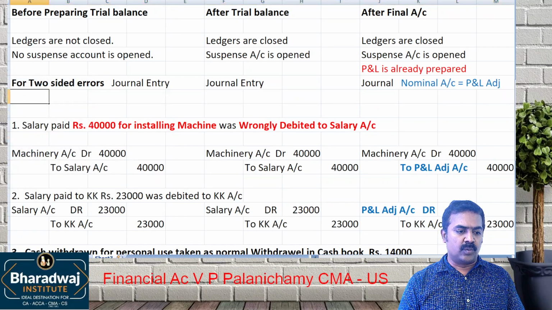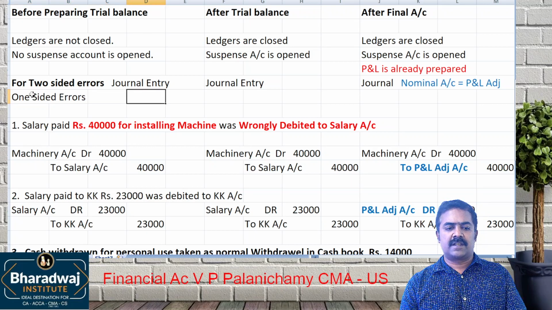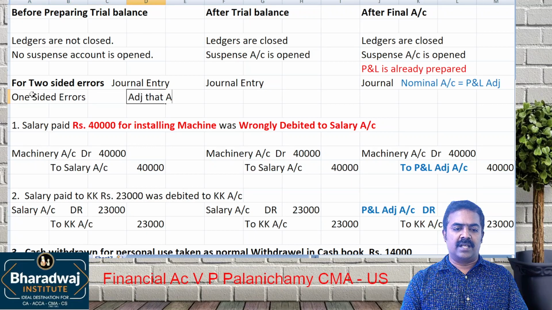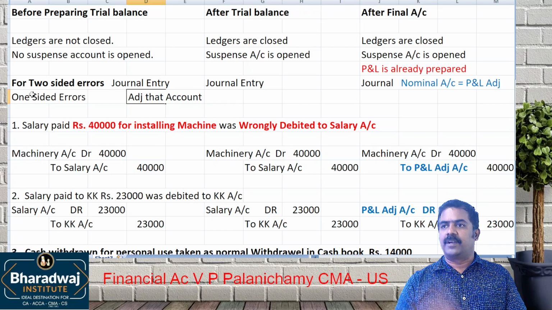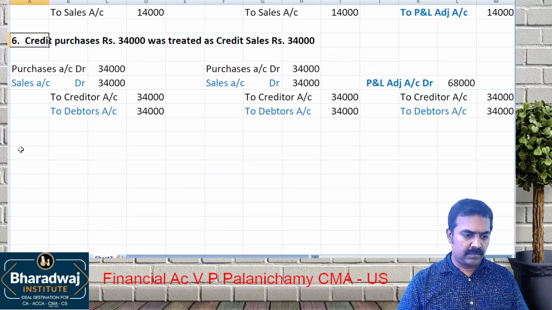Next, one-sided errors. For one-sided errors, adjust that account. Adjusting that account is enough. For example, I'll give you the seventh one.